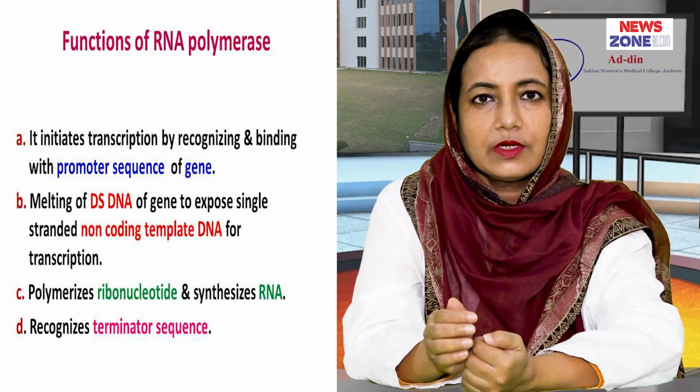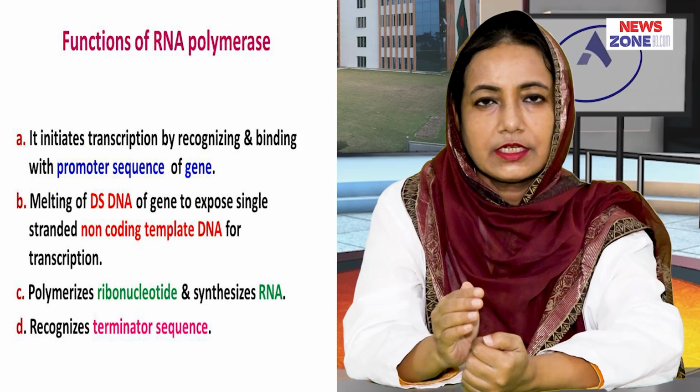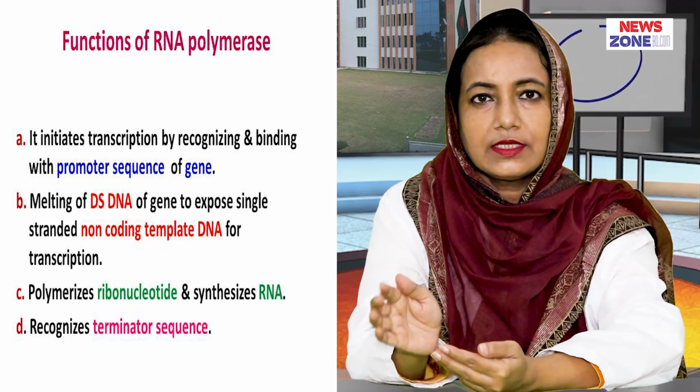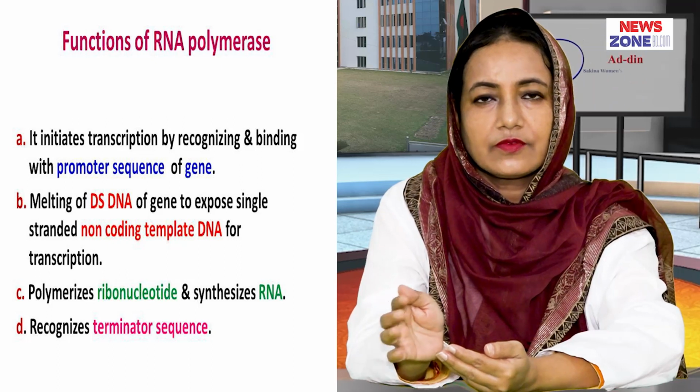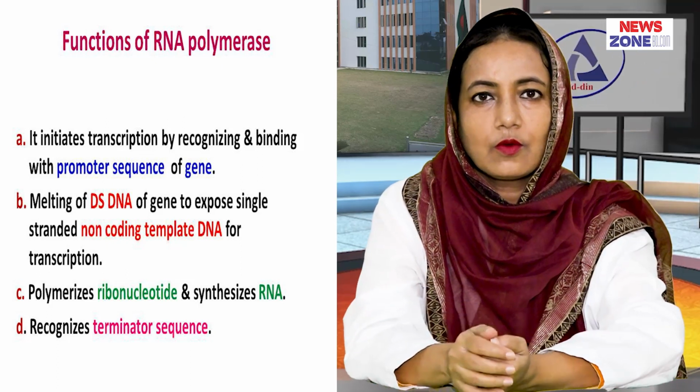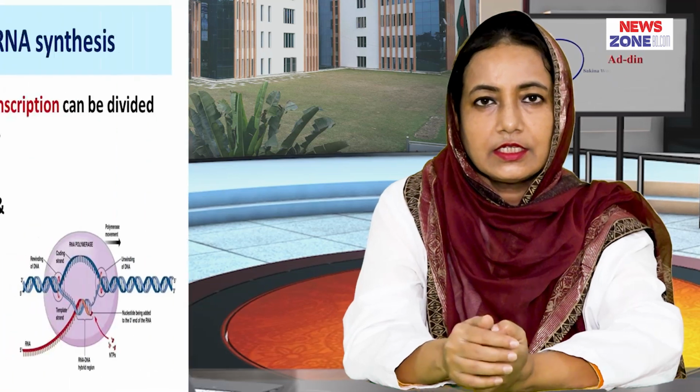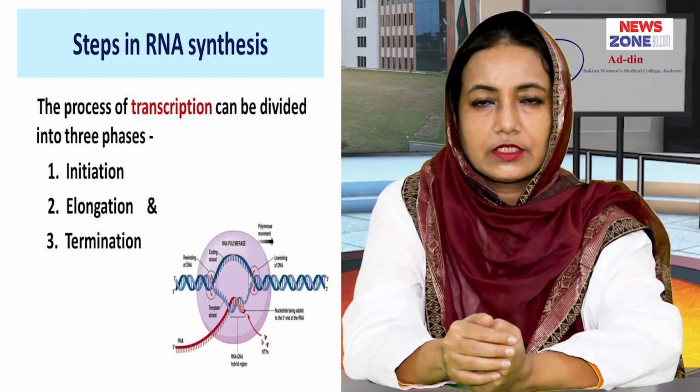So, the RNA polymerase initiates the transcription process, propagates it, and, by recognizing the terminator sequence after synthesis of RNA, it stops the overall process of transcription. Let us know about the steps of transcription. Transcription involves 3 steps. These are initiation, elongation and termination.